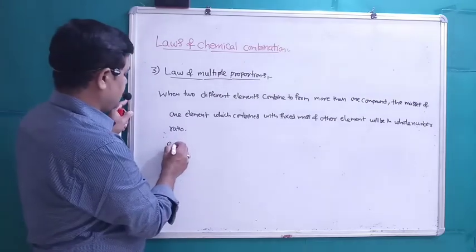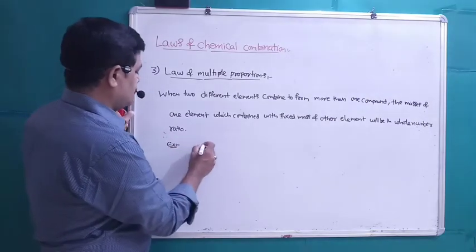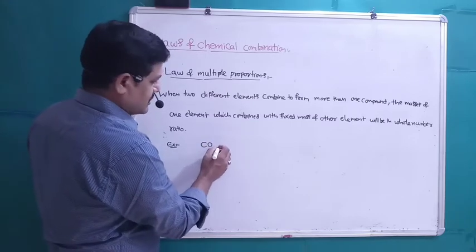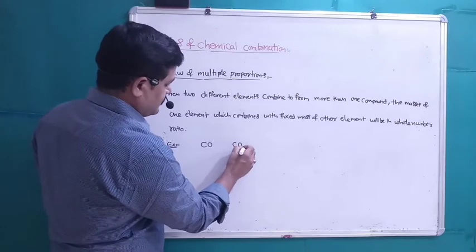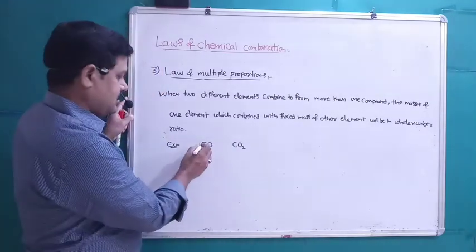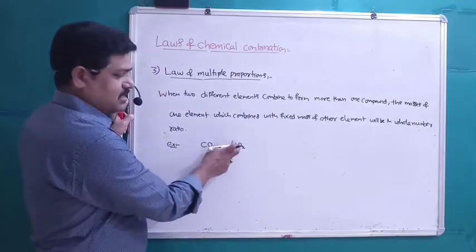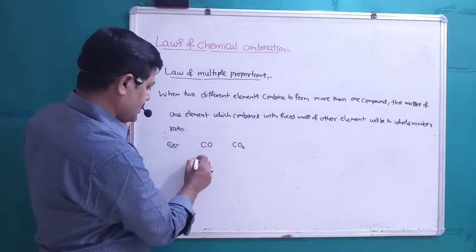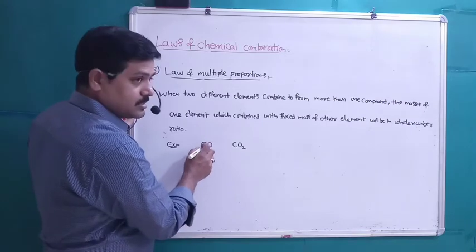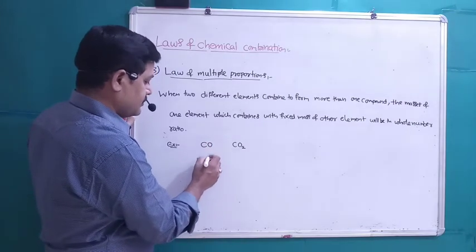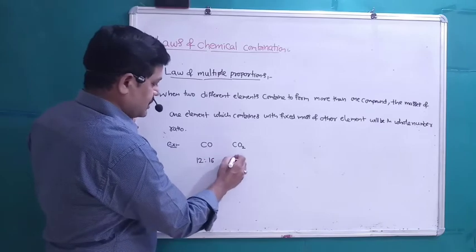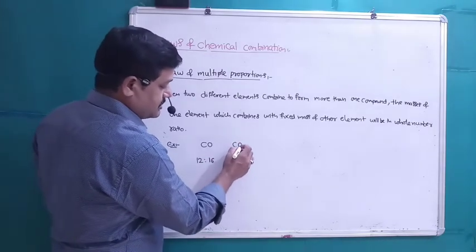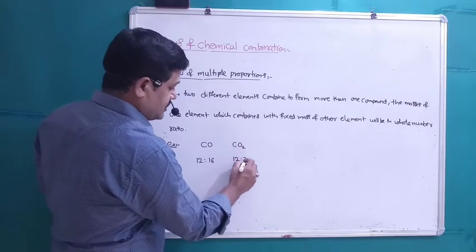For example, carbon forms two different oxides, carbon monoxide and carbon dioxide. Carbon monoxide is CO, carbon dioxide is CO2. Only one carbon is present in CO and in CO2. Atomic mass of C is 12, oxygen is 16, and in CO2 oxygen is 16 into 2, which is 32.